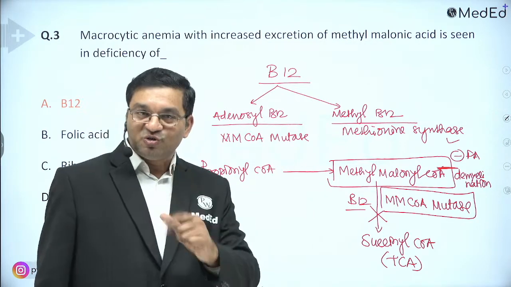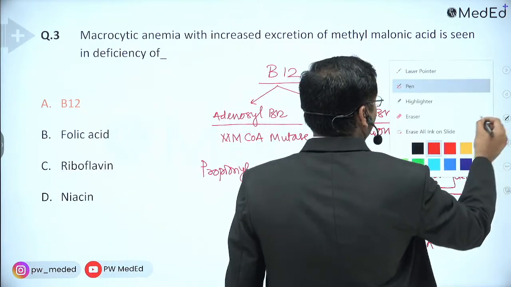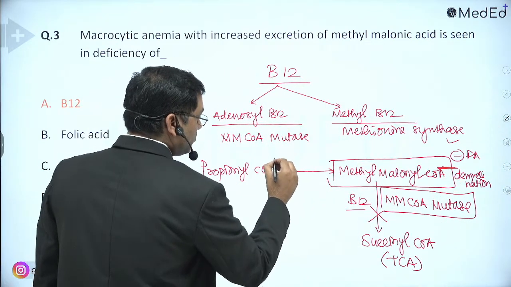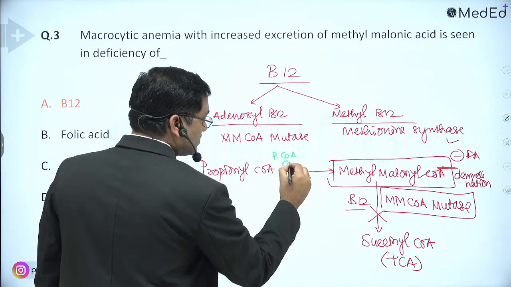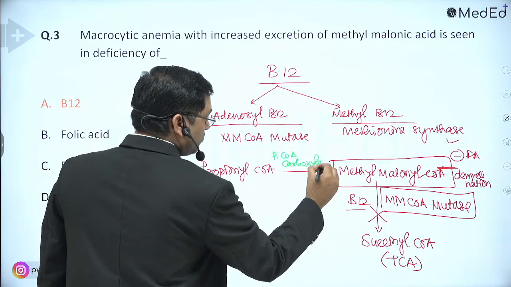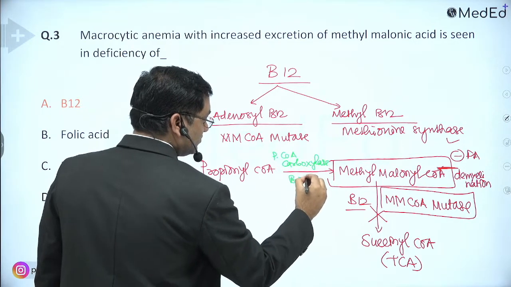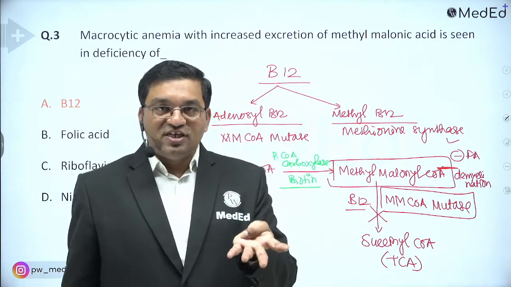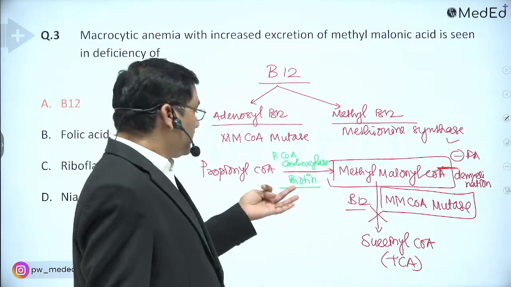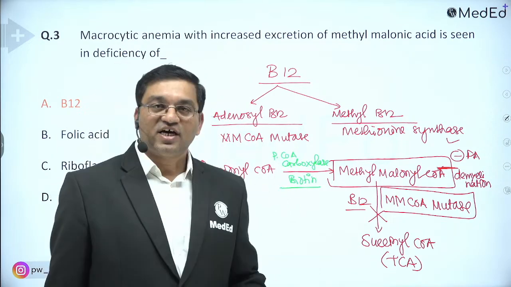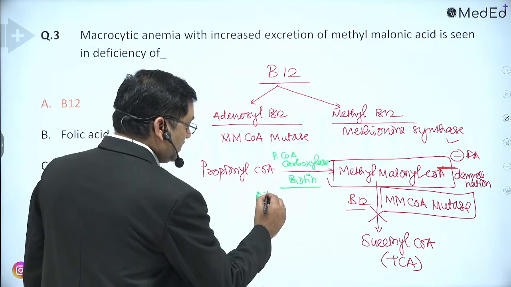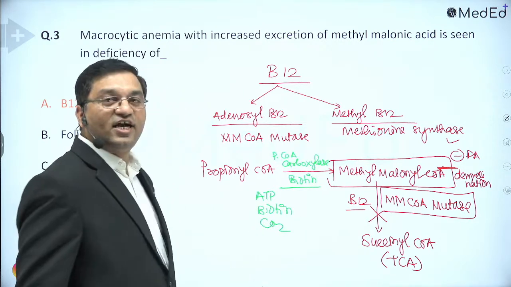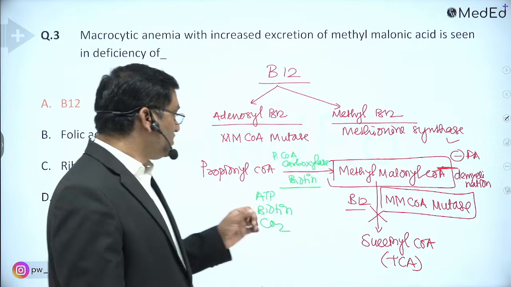This reaction is also important. What is the use of this reaction? So this is propionyl coenzyme A carboxylase. It is a biotin dependent reaction. So propionyl CoA carboxylase, acetyl coenzyme A carboxylase, then pyruvate carboxylase. These are the biotin dependent carboxylase reactions. It requires ATP, biotin and CO2 for the carboxylation reaction.